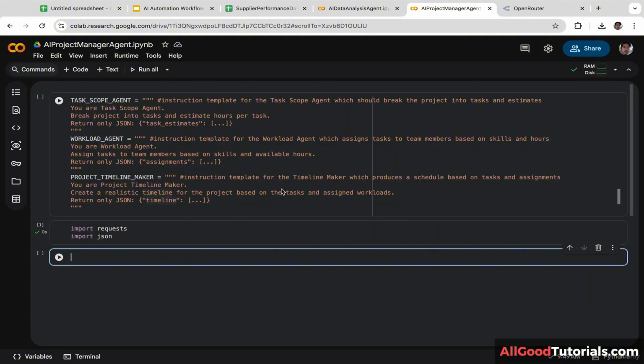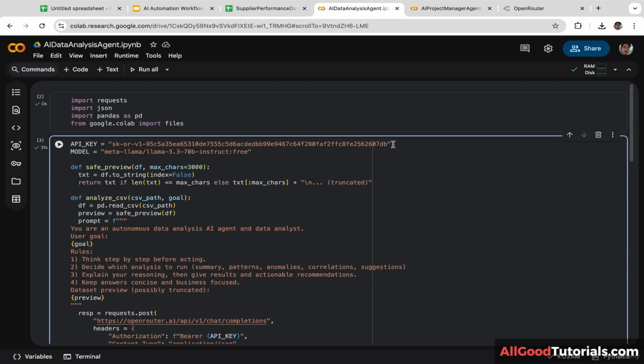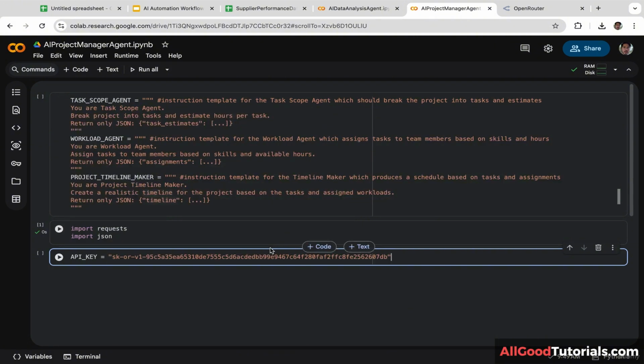Next, we are going to add the API key for authenticating requests to the OpenRouter API. Let's create a new variable. I'm going to name it API key. And let's go to the previous file, and we're going to copy and paste this API key. And this is my API key, guys. So do not use my API key. Make sure to use your own API key.